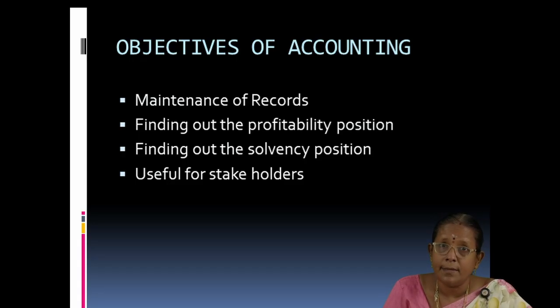In this, statement of profit and loss is prepared to find out the financial profitability position. So, to know the profitability position, statement of profit and loss account is prepared, and to know the solvency position of the company, balance sheet is prepared. And financial accounting is useful for all the stakeholders, internal stakeholders or external stakeholders.